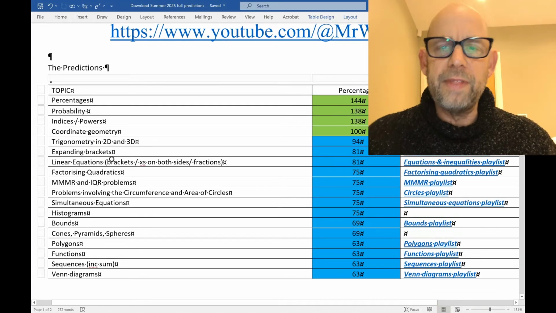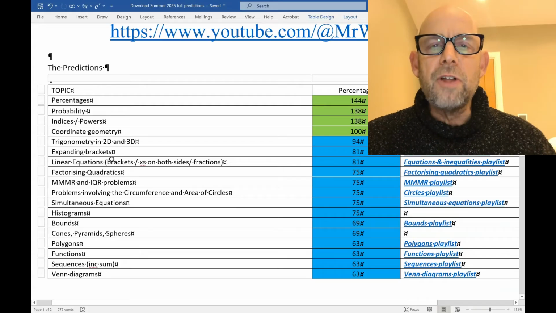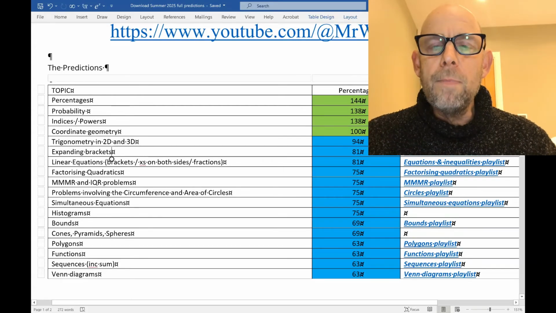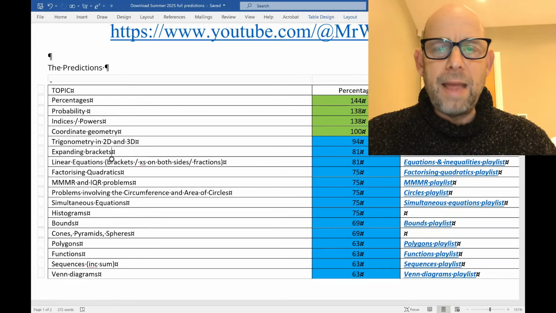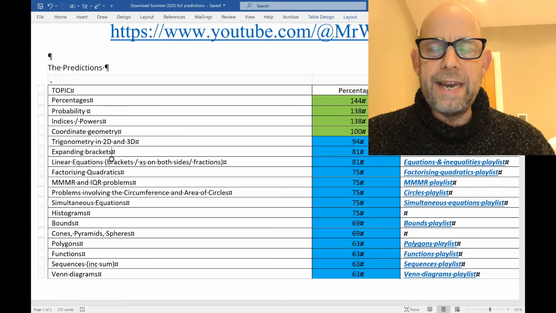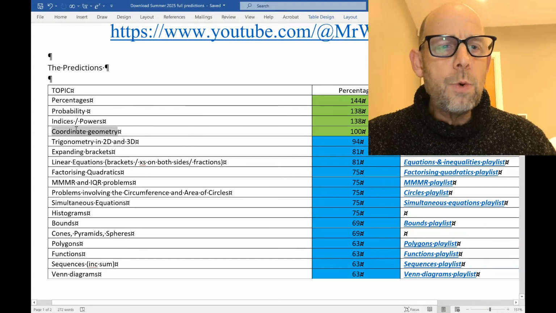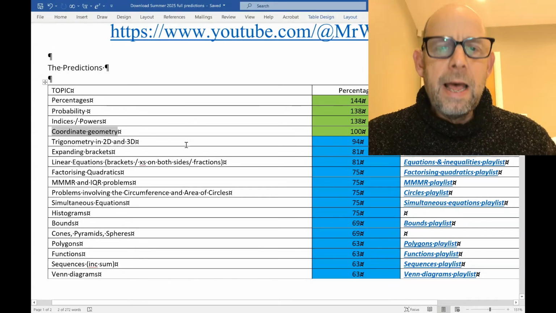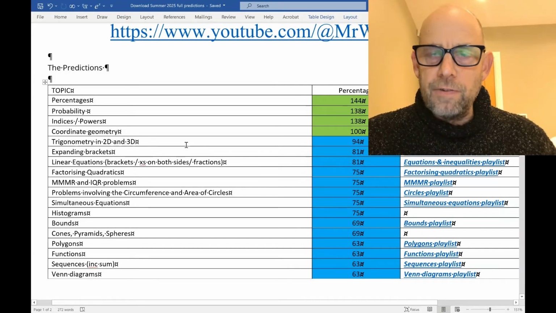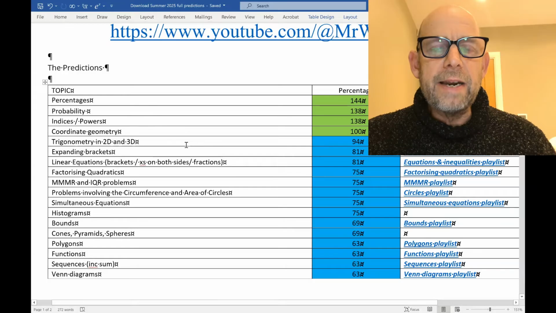Here they are. Now, there are 4 topics that come up on average more than once on every paper. Okay, so these are topics which you really need to get your head around because they come up more than once on each paper on average. Coordinate geometry, what do I mean by that? I mean finding the equation of a line given a point on the line and its gradient.